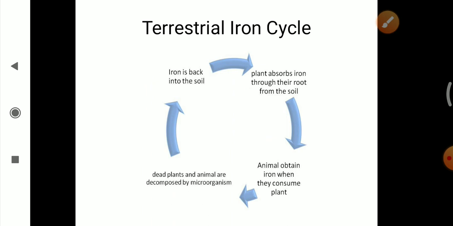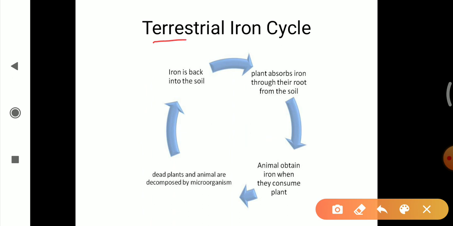Here we'll discuss the terrestrial iron cycle. First of all, plants absorb iron through their roots from the soil. Why do plants absorb this iron? The reason is that iron is required to produce chlorophyll, and plants require sufficient iron to perform photosynthesis.